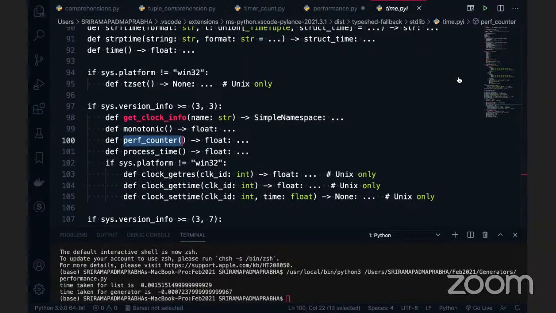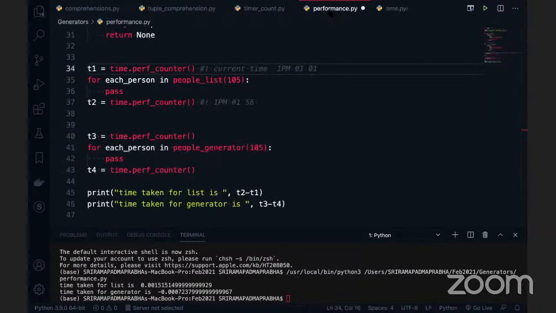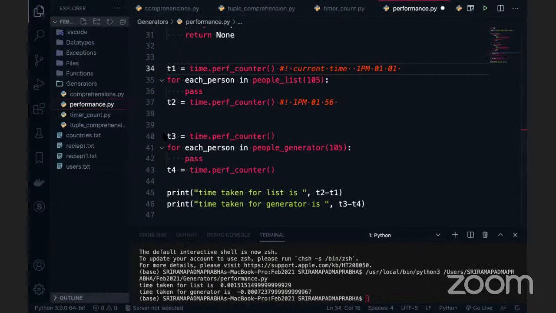Still, your doubt is not clear? Your concept is clear, right? Shivananda, yes? You are also clear with the function concept, right? Yeah. I mean, the functions which I spoke about in this example, that performance underscore counter.